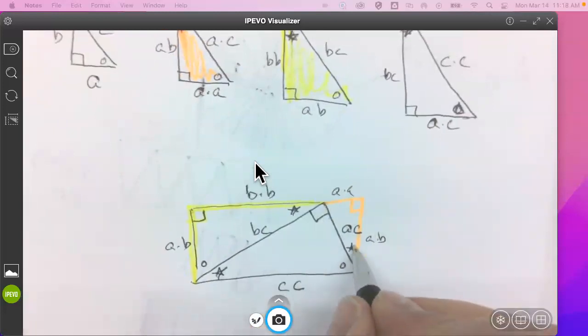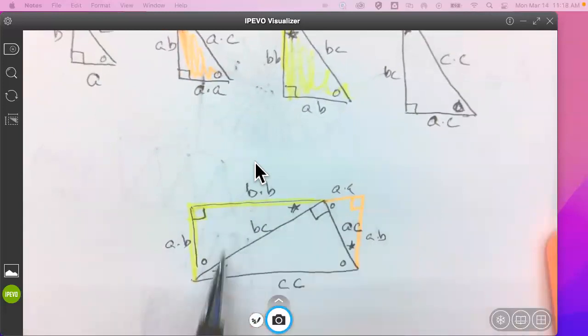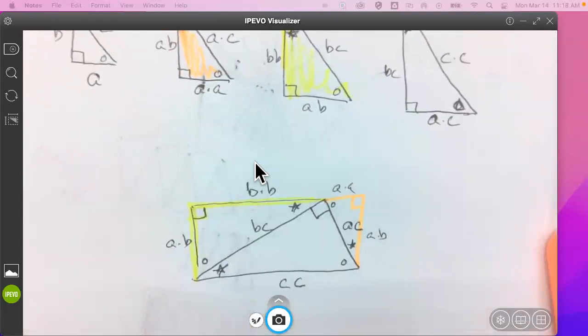And because this is a star and this is a circle, what shape is this? If it's a rectangle, then it satisfies certain criteria. Let's be specific. What does it take to make it a rectangle? 4 right angles. Do we have a right angle here? Do we have a right angle here? Do we have a right angle here? We have a star and a circle.